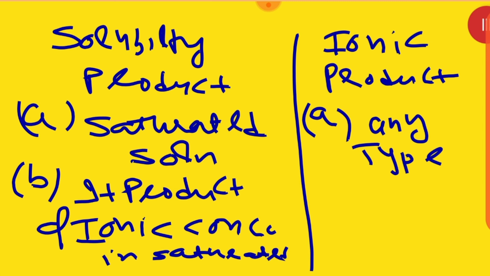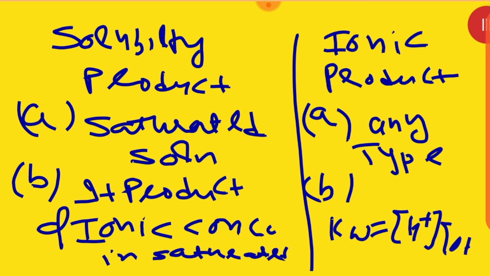When we wrote AgCl, KSP was equal to Ag+ into Cl-. Like that we have written for CaSO4: product of Ca2+ and SO4 2-. Okay. But in the ionic product, as we know very well, it was usually the product of H+ and OH- ions. Yes or no?